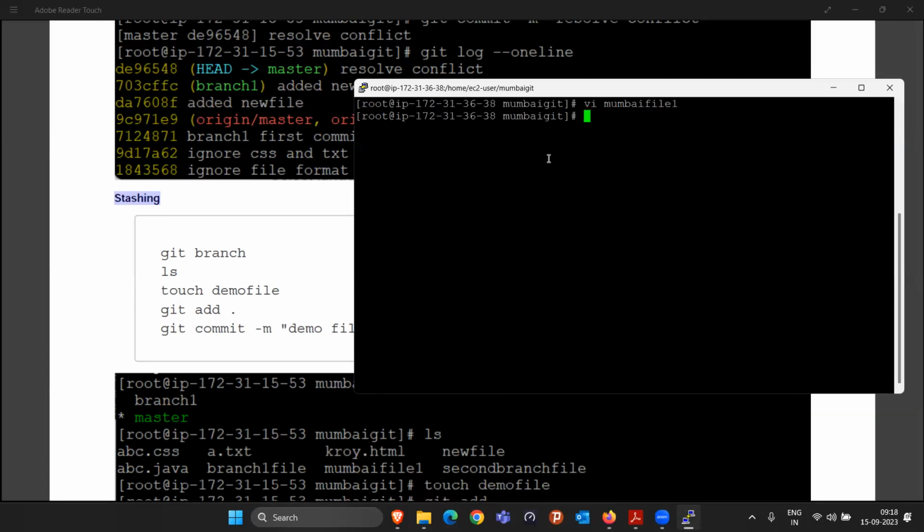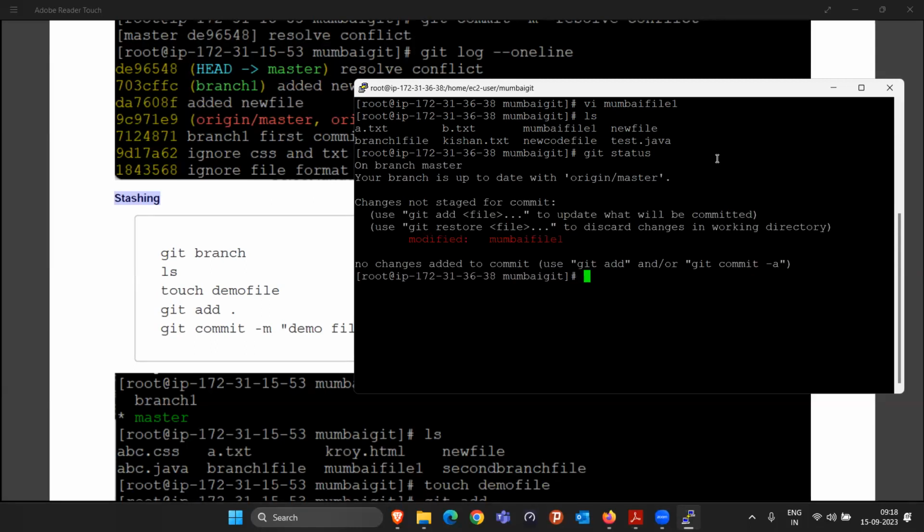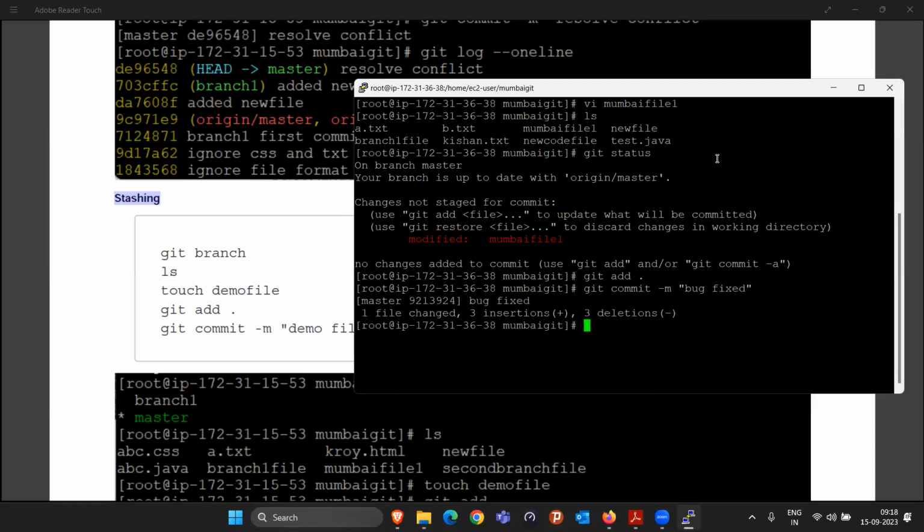I will save this file. Now after updating and fixing these bugs, I will do the git add, or you can do the changes in another file also. It is not like you can only do the changes in Mumbai file one. Whatever changes you want to do, in whichever file, do it. After doing all the changes, just do git status. Again, do git add, git commit -m, and give the message like bug fixed, whatever the manager asked us to do on a priority basis. So I did that work on priority basis, and I did the git push also.